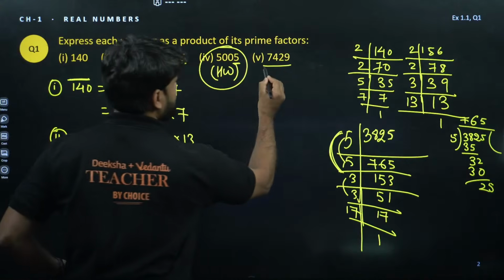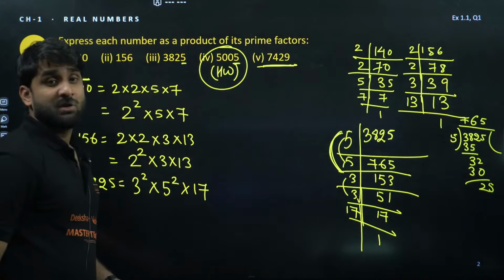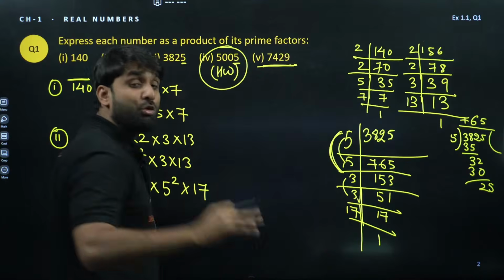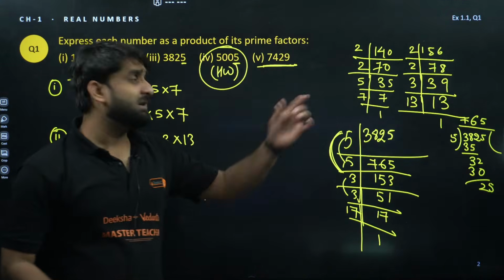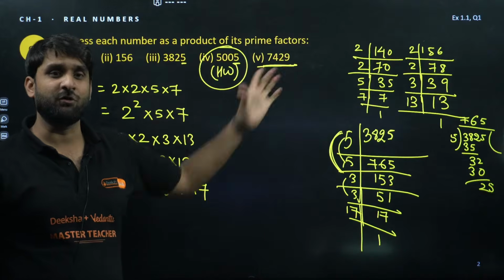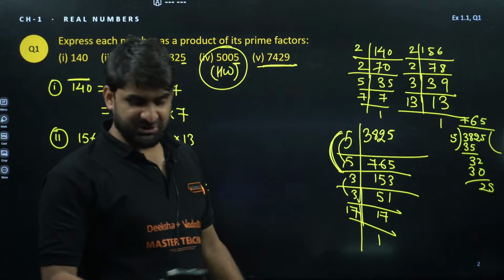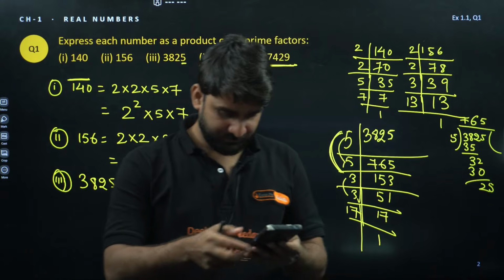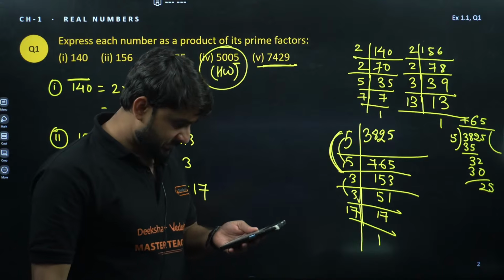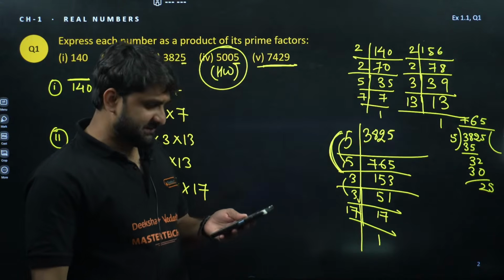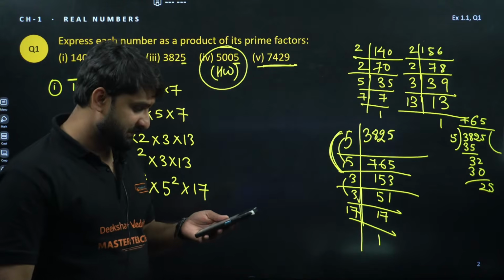Now look at this question. This is very important. This is the question where most of the students get stuck. Can anyone write the prime factors of 7429? Write in the chat section. Who can do this question?